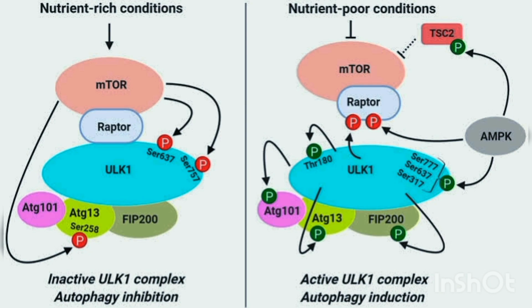While the nutrient-poor condition leads to mTOR inhibition, as well as TSC2 phosphorylation, which inhibits mTOR from binding with the raptor, and AMPK is also phosphorylated, and in this way the active ULK complex induces autophagy.